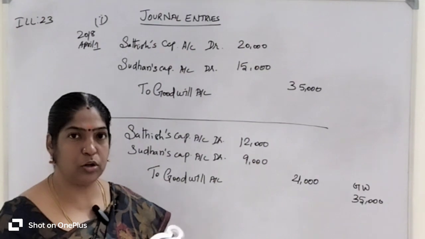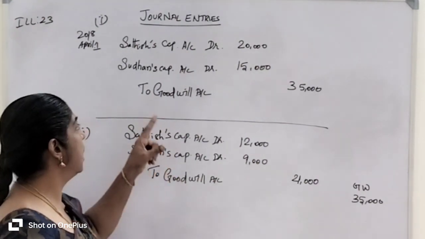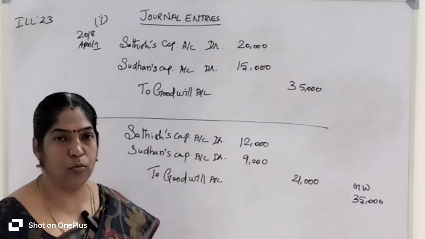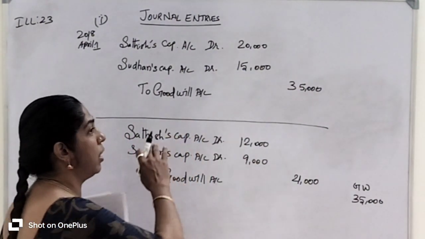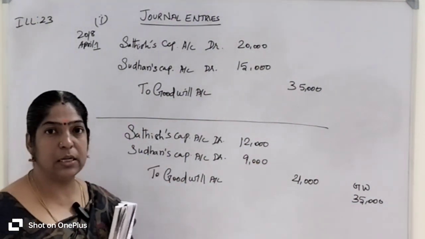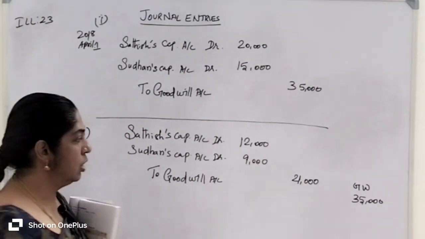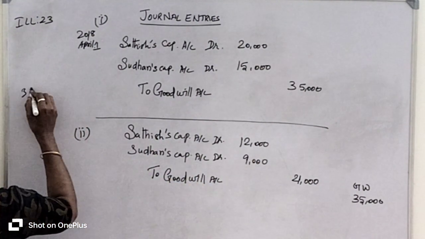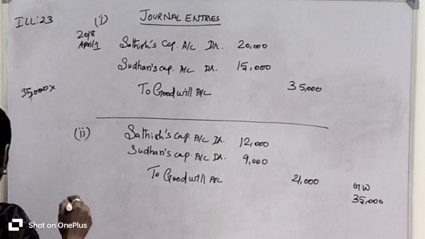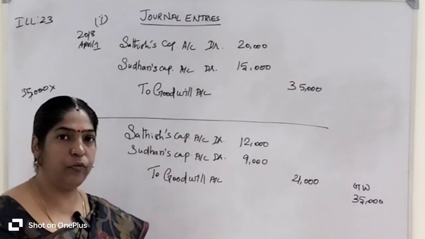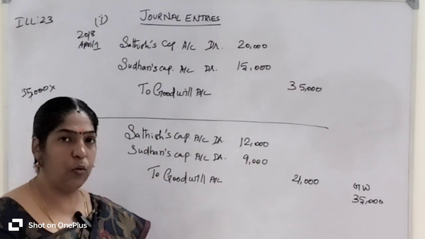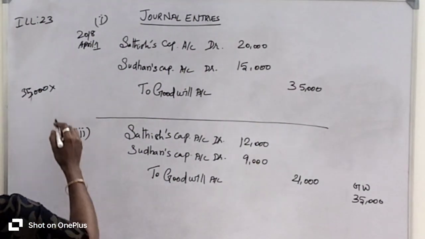How can you pass the journal entry? The format of the journal entry is: old partners' accounts debit to goodwill account. The goodwill is passed to the old partners in their sacrificing ratio. They didn't give the sacrificing ratio, so we have to consider the old profit sharing ratio as the sacrificing ratio. The old profit sharing ratio is 4:3.